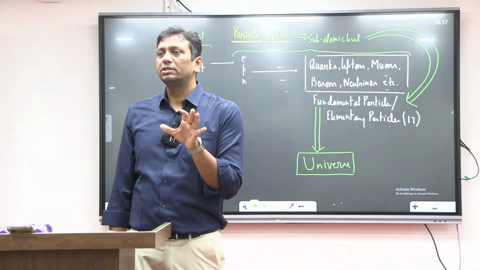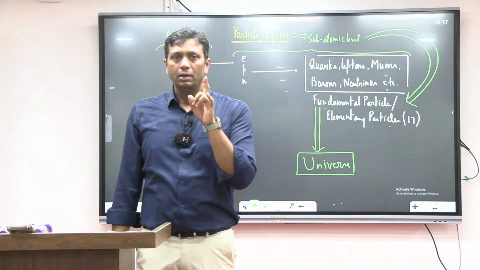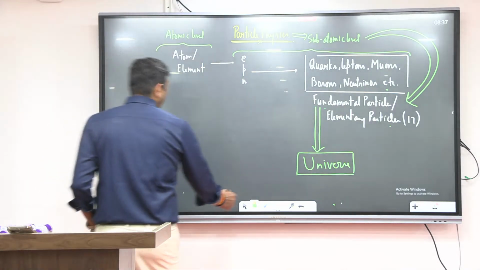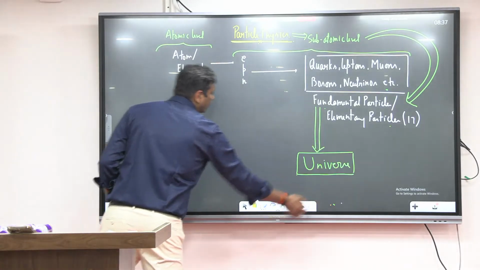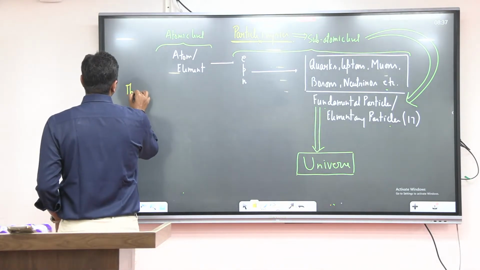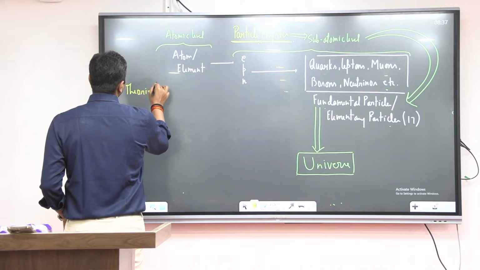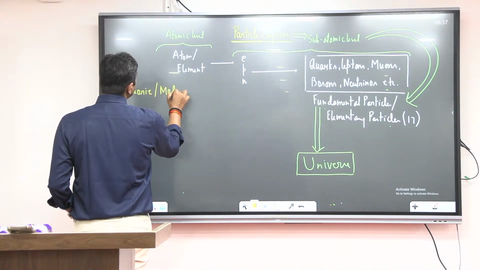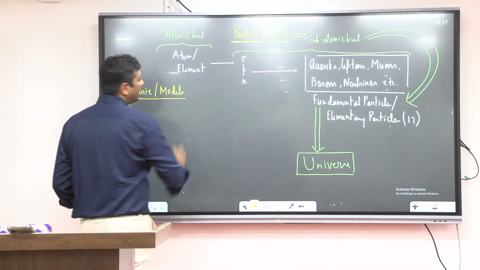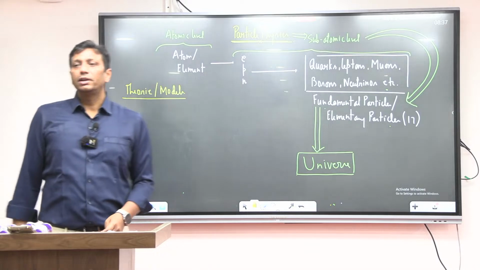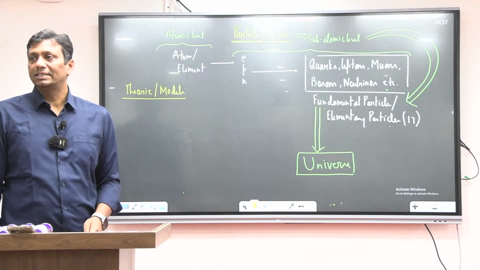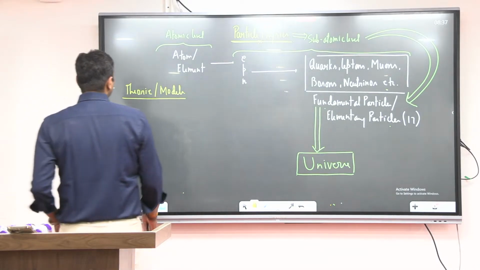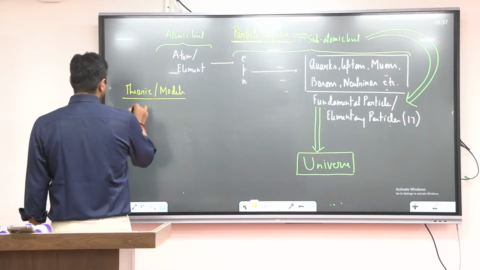Clear? So this is just the beginning of the chapter, guys. Even for the understanding of Brahman, there are different theories and models given. What about these theories and models? I'll write the names of some of them.